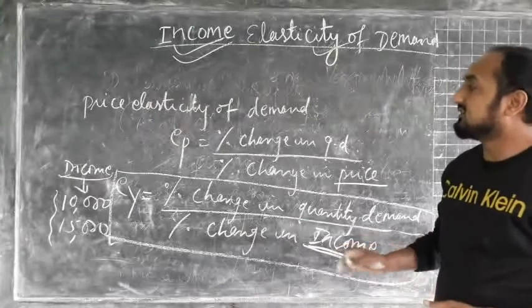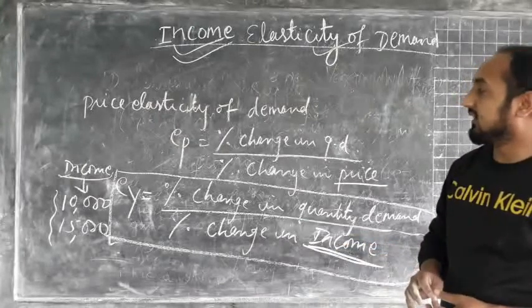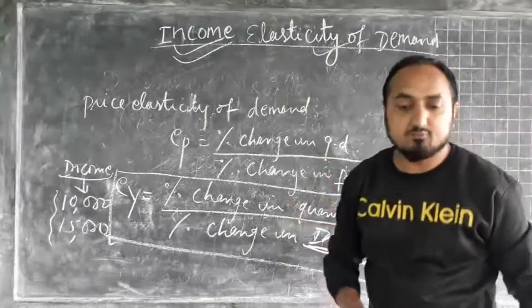Now I will represent income elasticity of demand in a mathematical formula.